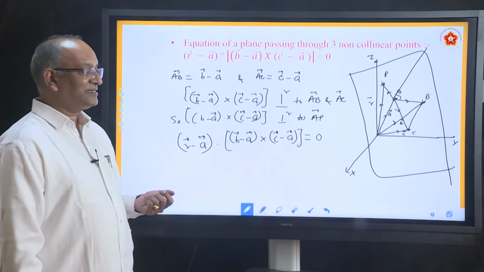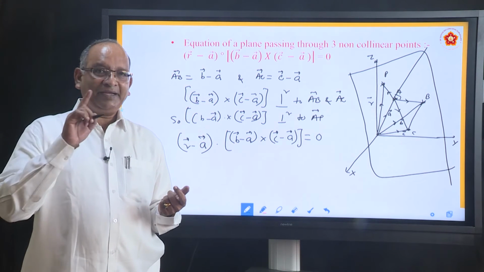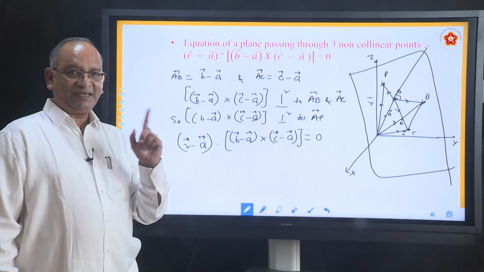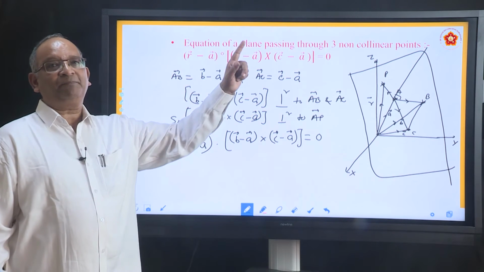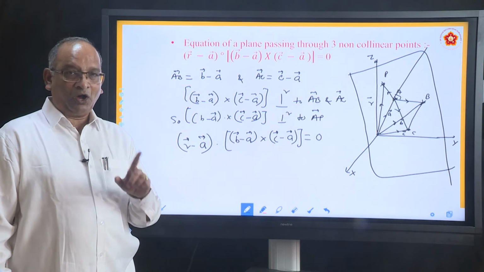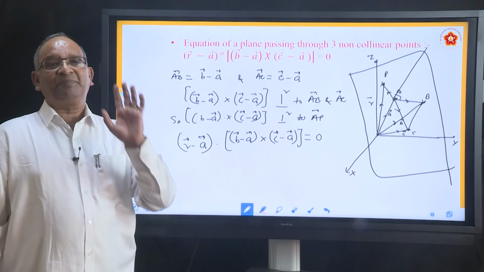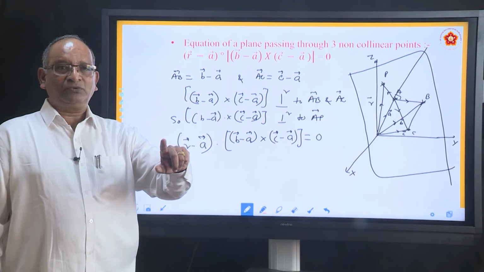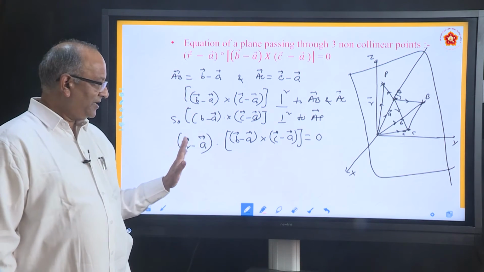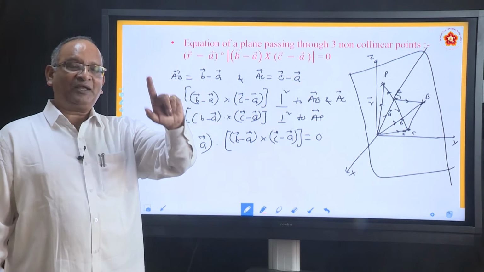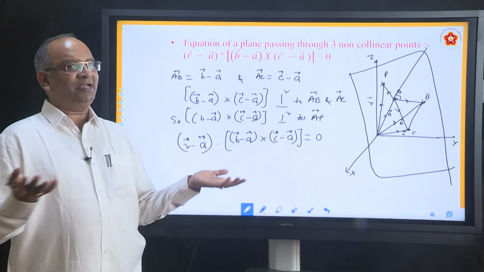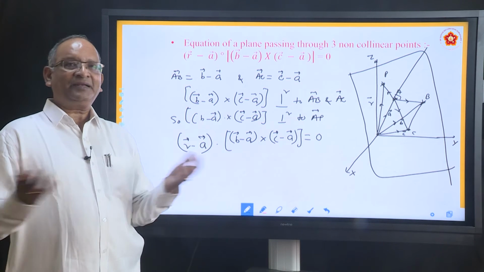What was the formula for shortest distance? The formula was A2 minus A1, just like R minus A, because there A1 and A2 were two different points on two different lines. So A2 minus A1 was one vector, dot B1 cross B2, where B1 and B2 were two vectors parallel to the given lines. Same way here. So how were you calculating that? Just by taking the determinant. So take the determinant, that will become the equation of plane in Cartesian form.